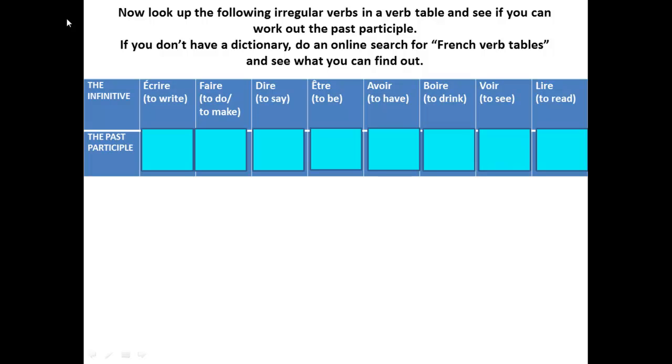Now look up the following irregular verbs in a verb table and see if you can work out the past participle. If you don't have a dictionary, do an online search for French verb tables and see what you can find out. The verbs we'll look at are écrire, to write, faire, to do or to make, dire, to say, être, to be, avoir, to have, boire, to drink, voir, to see, and lire, to read. Pause the video now, see if you can find them out, and then click on afterwards to see how well you've done.